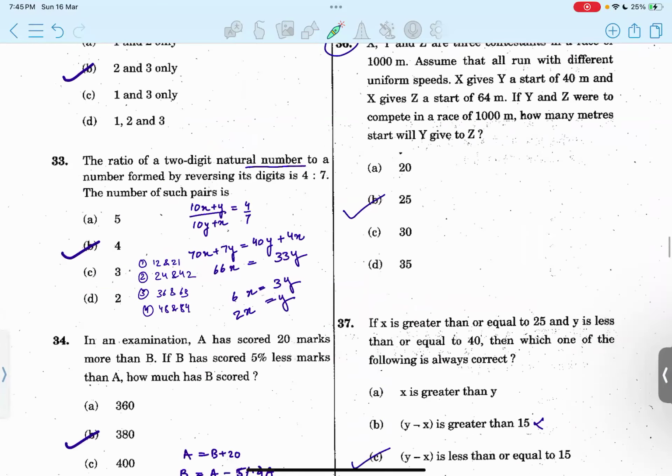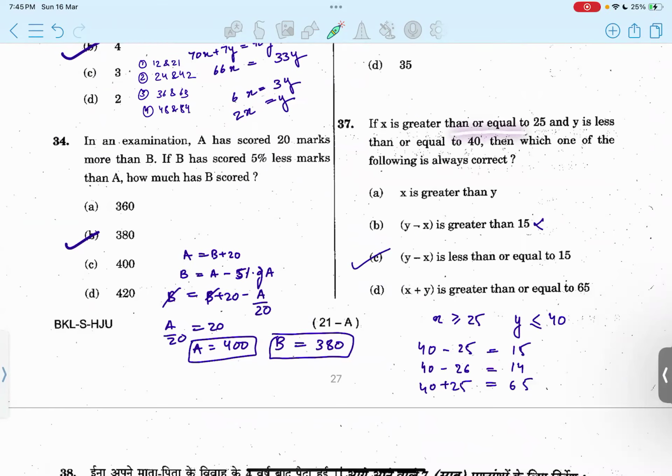Option B. Okay, then if X is greater than or equal to 25, and Y is less than or equal to 40, which of the following is always correct? So just keep on solving the options which are given. Let's say X is greater than Y. So that is not possible. Let's say if Y is 40, X is 26. So not possible. Y is greater in this case. So this is incorrect. Then for B, Y minus X is greater than 15, which is not possible. You can see that 40, we take the maximum values and then start reducing by 1. So you'll see it can be 15 or less than 15. So this would be the right option, option C.